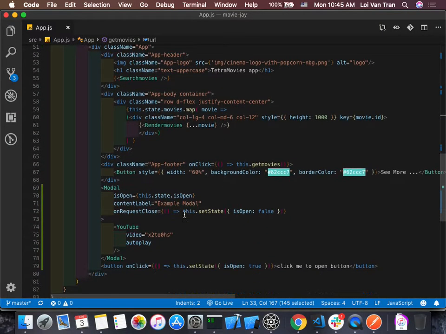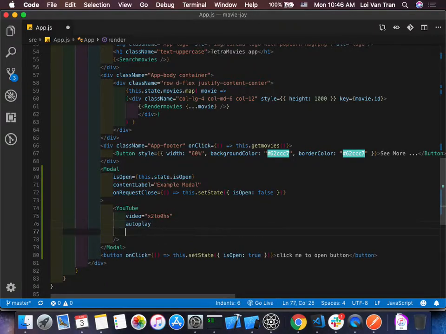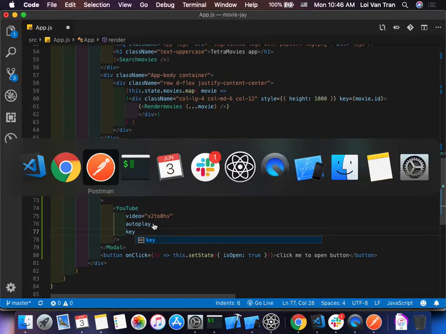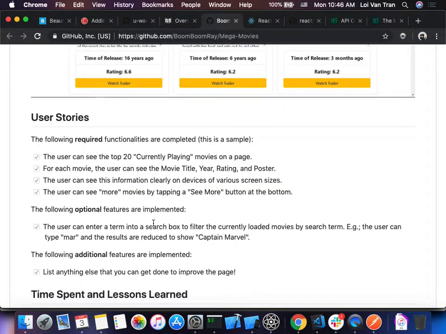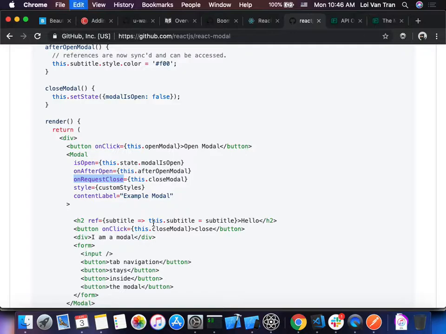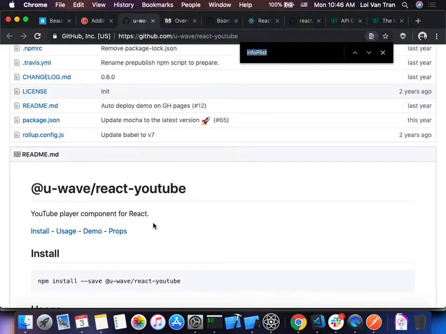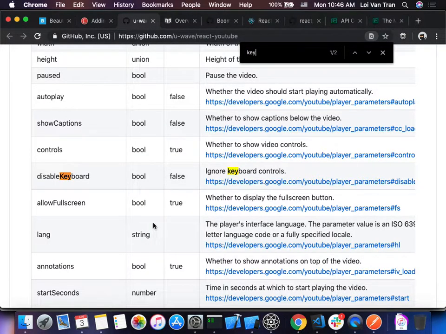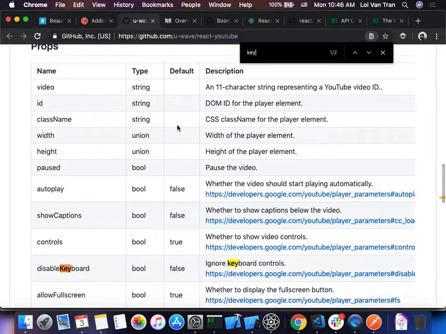So what we can do is inside our YouTube component that we downloaded from the internet, we can give it the key as an additional property. And I know this from reading the documentation. If we look over at our documentation, is it key? Video, it's called video.